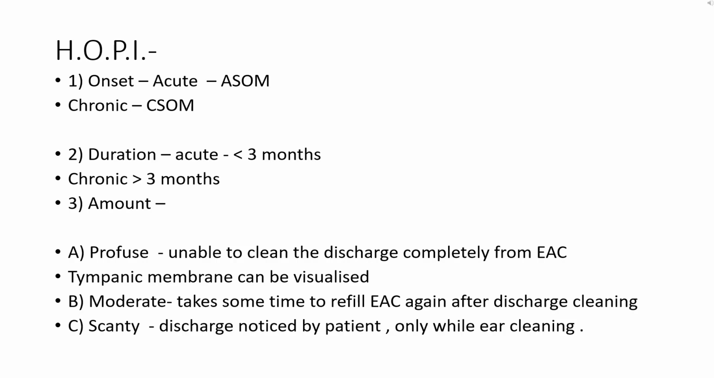So it is divided into three categories: profuse, moderate, and scanty. So basically, what do we mean by profuse discharge? Basically, profuse ear discharge is when we are unable to clean the ear discharge completely from the external auditory canal, but we can see the tympanic membrane for a while. Why? Because the tympanic membrane is hidden behind the ear discharge. Discharge is so much that it is totally covering the tympanic membrane or the middle ear pathology. We cannot see clearly. That condition is known as profuse ear discharge.